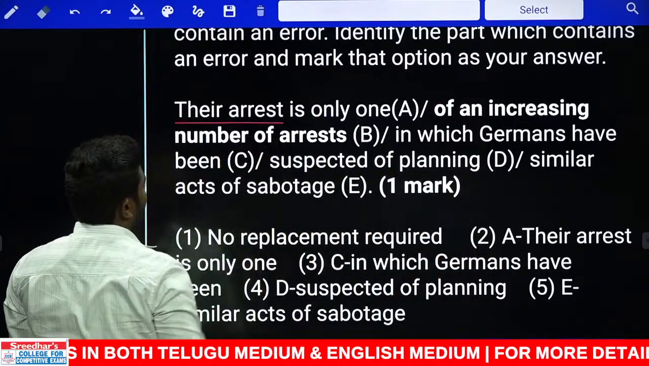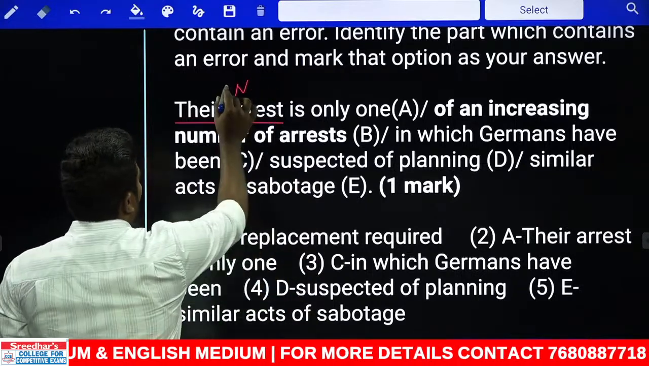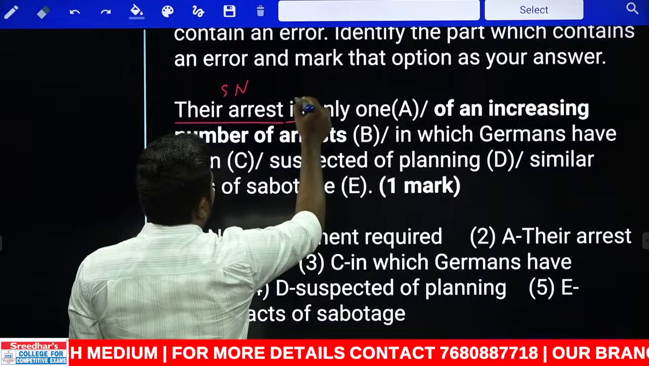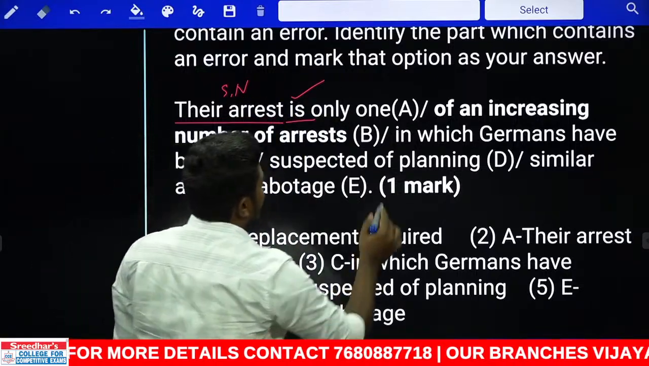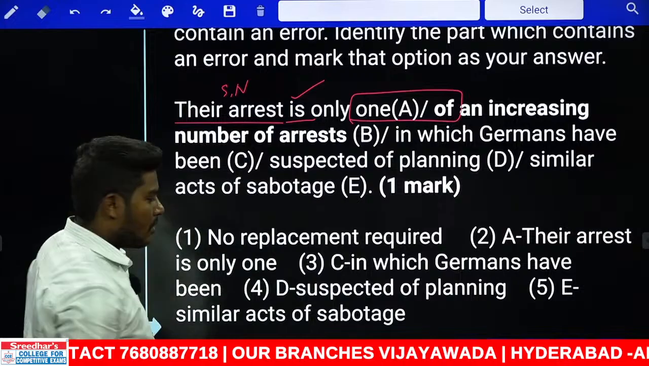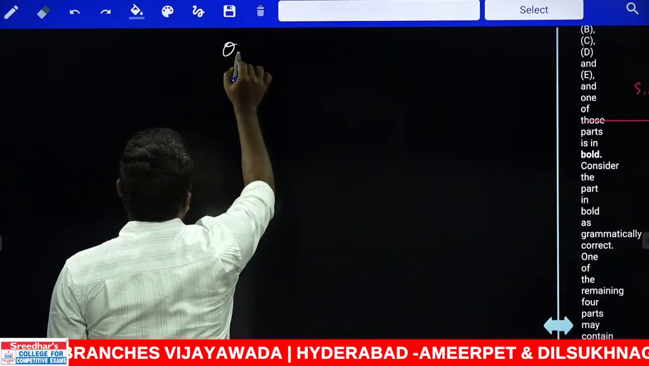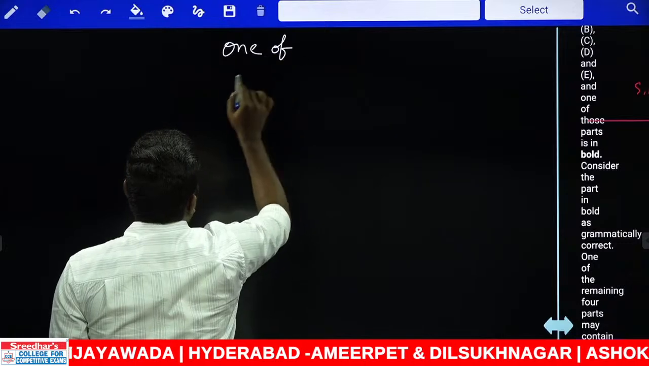What is the statement given here? Their arrest. Their arrest, here it is a singular noun. So there is a verb here that is singular. Their arrest is only, immediately what is given here? One of. So when there is a combination of one of, immediately you should remember the rule. What is the rule that we have? There is a rule of one of,